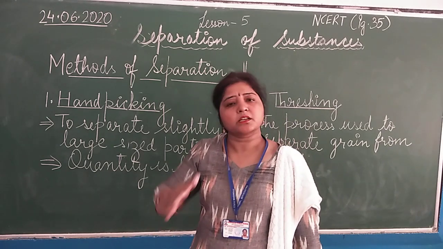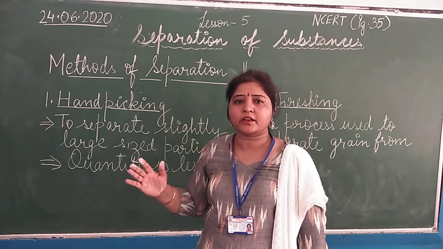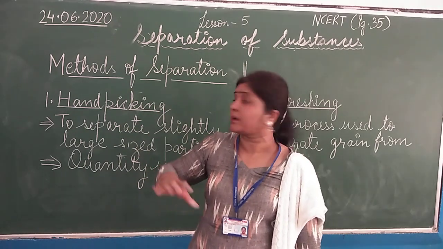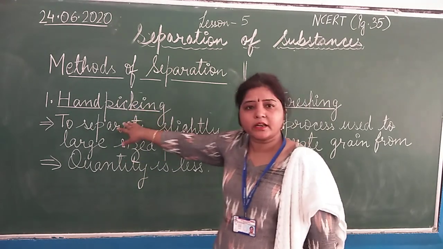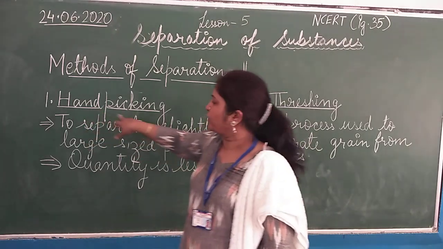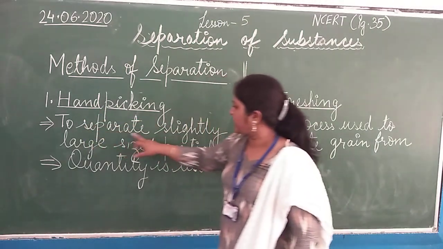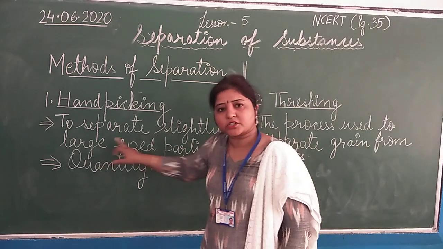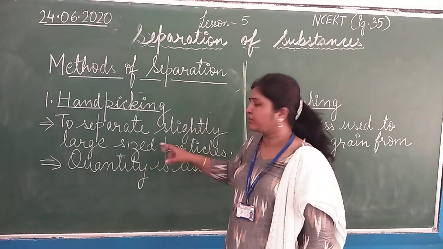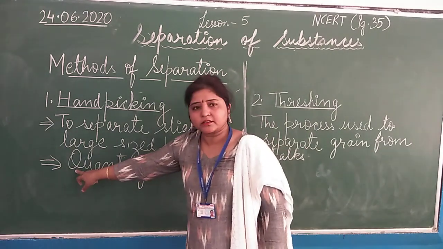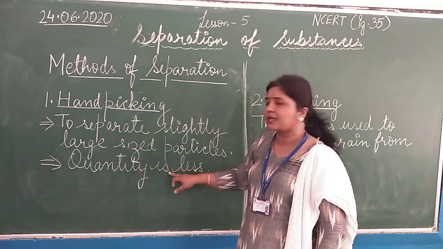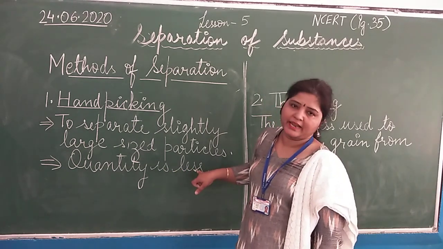Some mixtures cannot be separated if they are in large quantity, but some mixtures can be separated, but it will not be very easy for us. So students, generally hand picking is used to separate slightly large size particles which can be picked easily. Secondly, it is used when the quantity of the mixture is comparatively less.